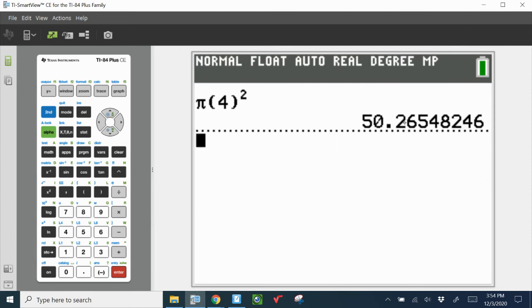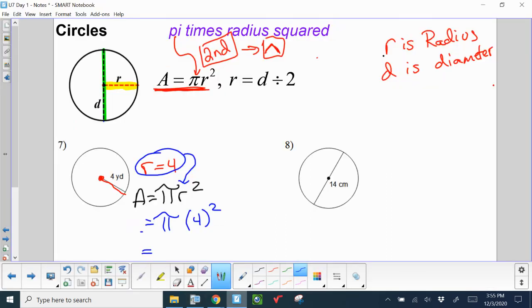And you're going to get 50.265. Let's round to the one decimal place. So look one number to the right. That is higher than 5, so this is going to be 50.3 units squared. And my units are yards.